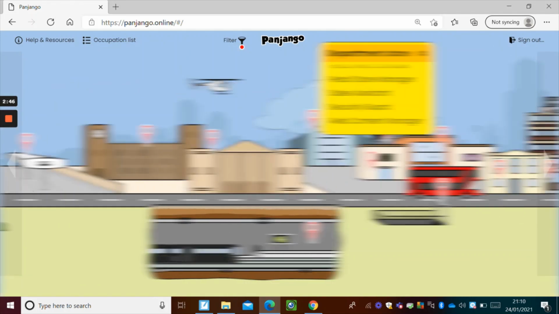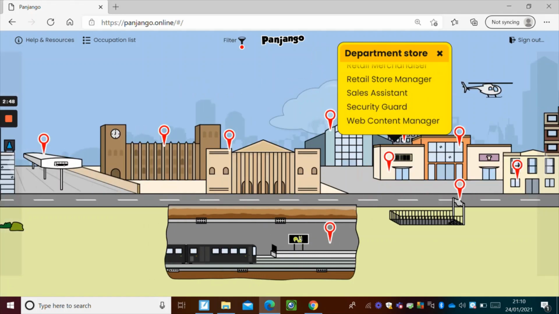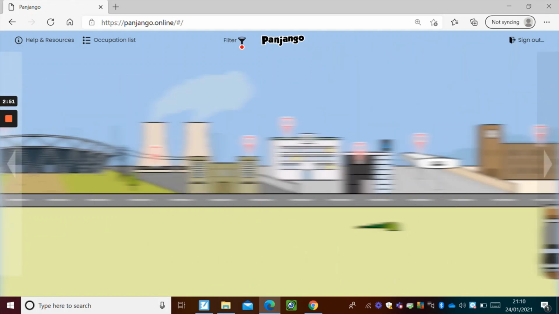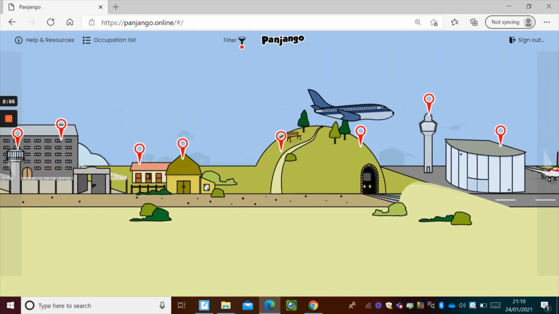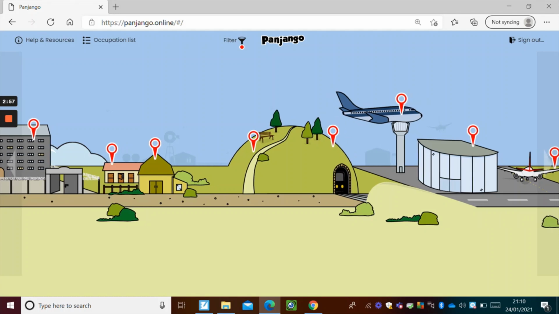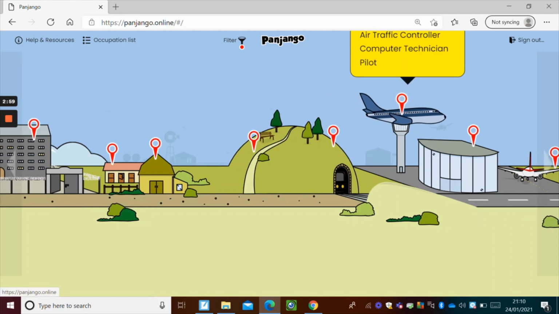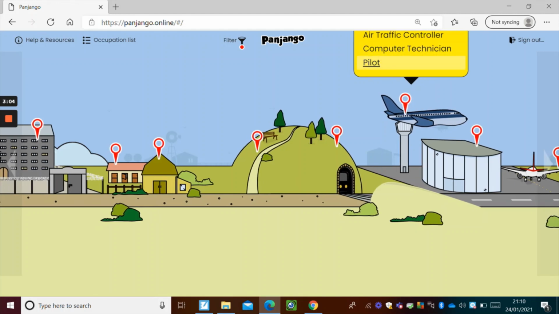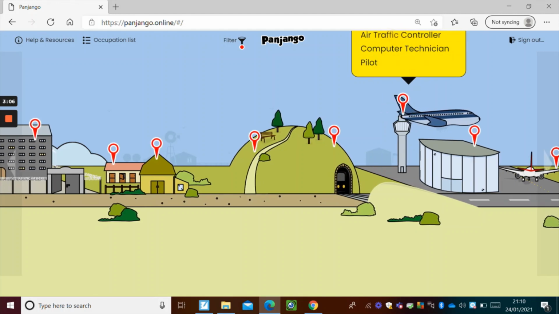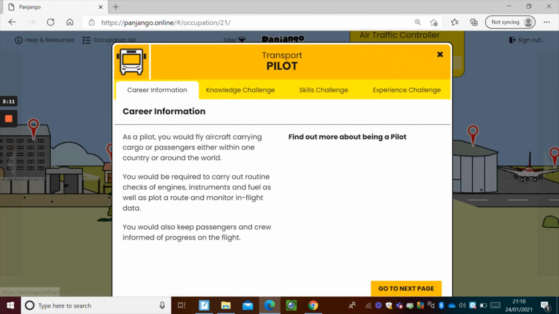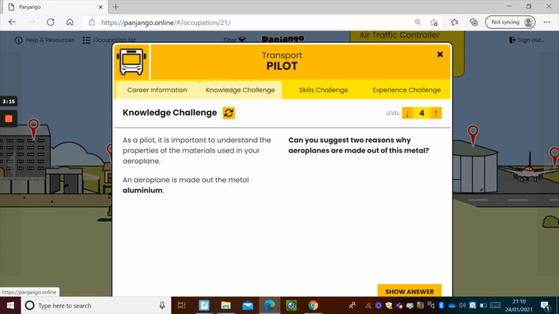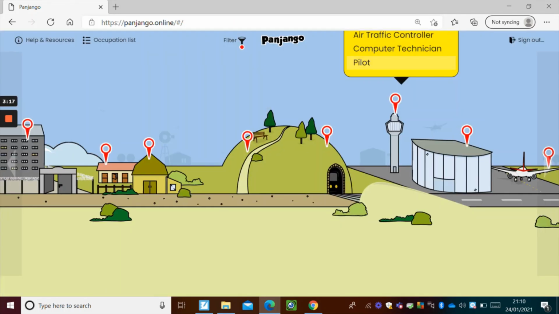Look all the way along the street, go right to the end here because there's the airport and the military base at the end here, I think. If you've got interest in aeronautics or anything like that, you'll find that over here. So, for example, if I click on the air traffic control tower, here's going to be some information about being an air traffic controller. So I can click on that, or click on pilot maybe, and find out a little bit more about what's needed to become a pilot and take on some of the challenges that they've got there.